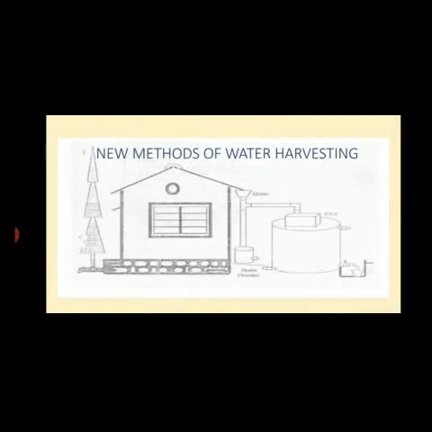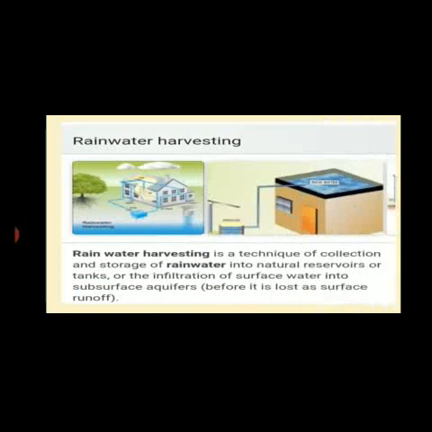Now that was the old method. Now, new methods of water harvesting. The new method of water harvesting is known as rainwater harvesting. Rainwater harvesting is a technique of collecting and storing rainwater in natural reservoirs or tanks. Now, how to do this?